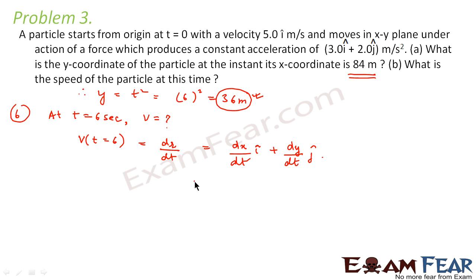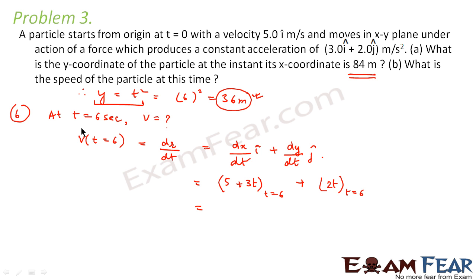Right. So this will be nothing but 5 plus 3t at t is equal to 6, and this will be 2t at t is equal to 6, because we already saw that y is equal to t square, so we calculated dy by dt.